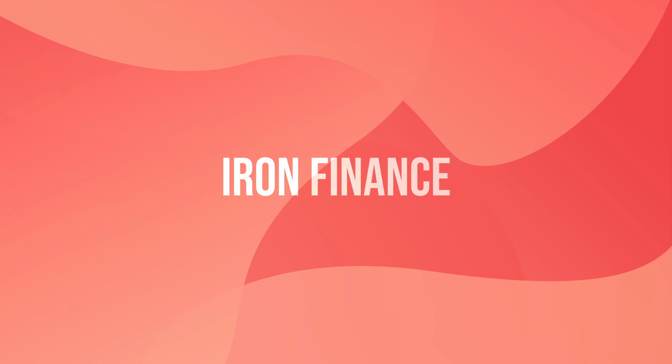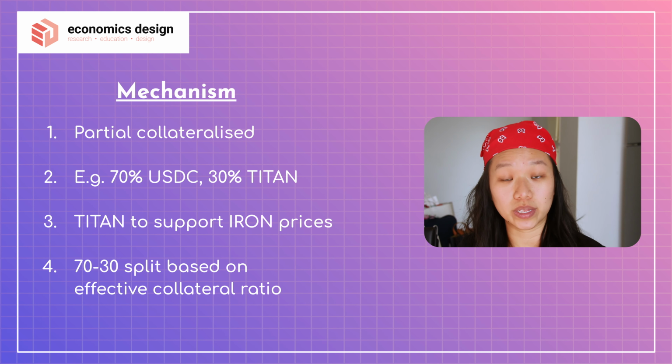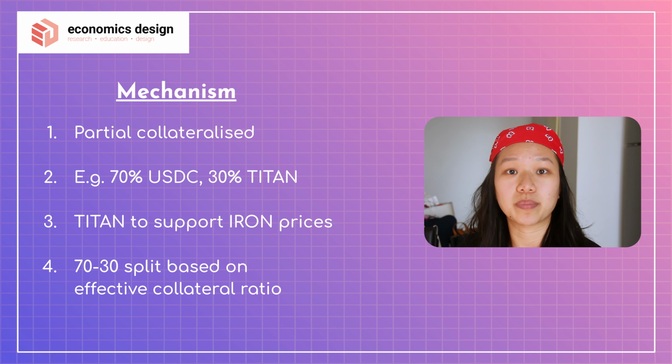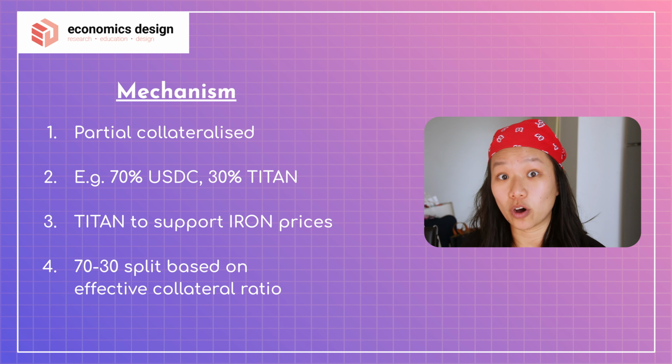So, Iron, as you know, is a partial collateralized mechanism. It uses USDC and Titan, the secondary token that is created within the system. So, you don't need 100% USDC to be minting one Iron. Every Iron is valued at $1. So, it could be like 70% USDC, and the 30% is going to be backed by the value of Titan. So, that's the general idea. Titan helps to support the price of Iron.